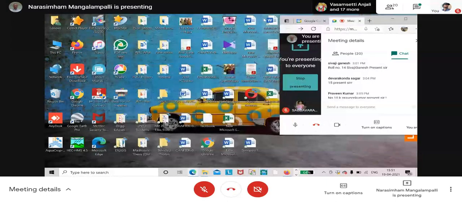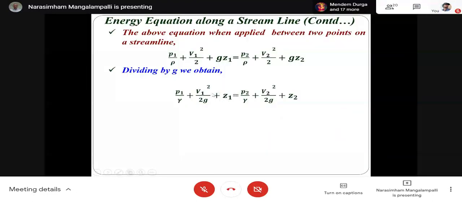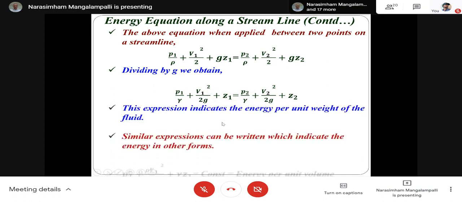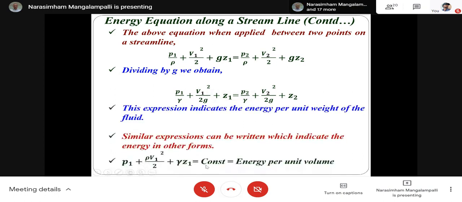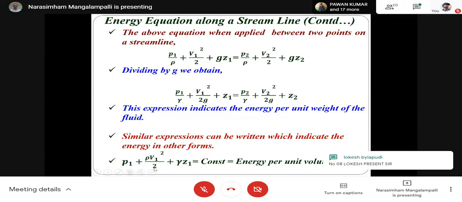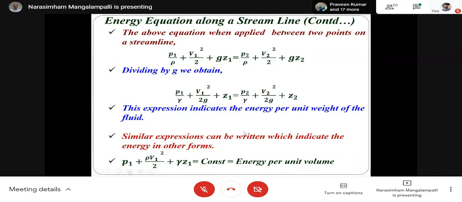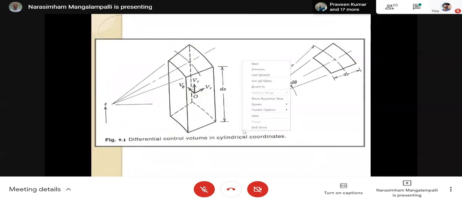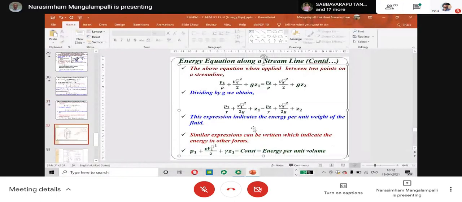Okay, sir. Now it is 3. We are dividing the potential energy by gamma. So this is energy per unit weight. And this is the expression for energy per unit volume: P1 plus rho V1 square by 2 plus gamma Z1. Okay. So this is what I wanted to take in the first part.